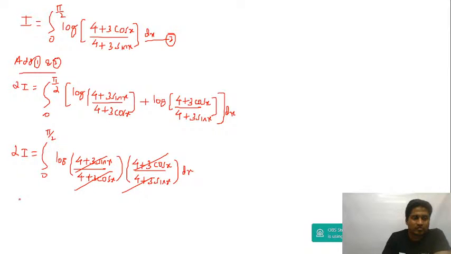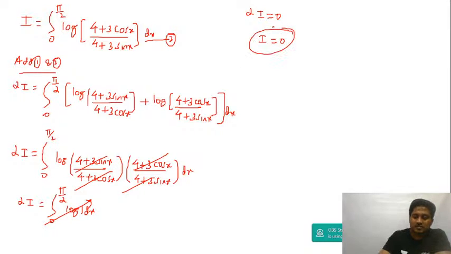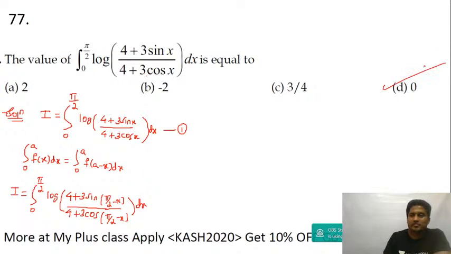You will get 2I is equal to the integral from 0 to pi by 2, and then you get log 1. Log 1 to any base is 0. So you get 2I is equal to 0, which is the same as I is equal to 0. That's the answer, guys. The answer will be equal to 0. Last option. Alright, let's move to the next question.